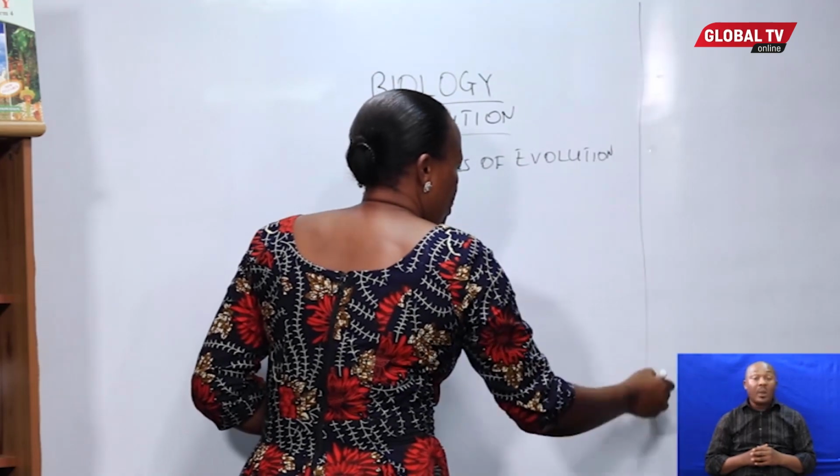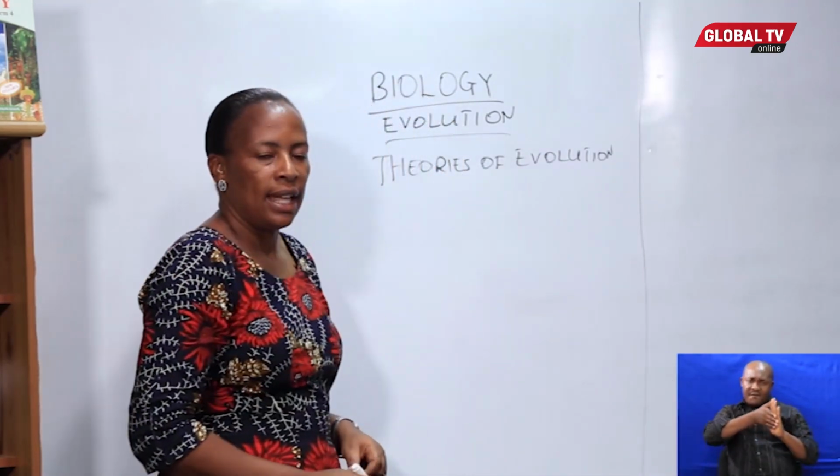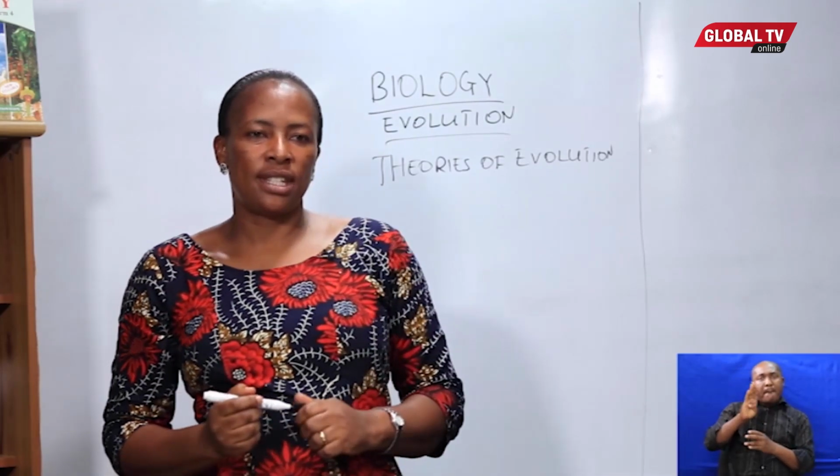Theories of evolution. The first biologist to learn about evolution was Jean-Baptiste Lamarck. Lamarck studied different organisms, their behavior, their characteristics, and changes from simple form to more complex form.